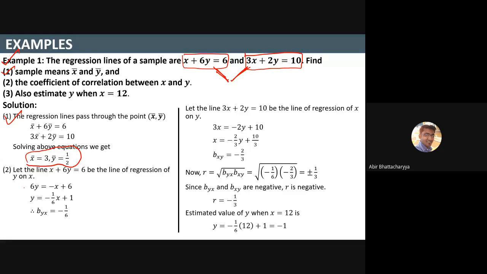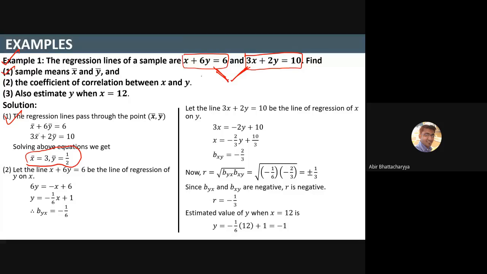Is that clear, Deepak? X bar equals 3 and y bar equals 1 by 2. Yes, sir. Okay, good.